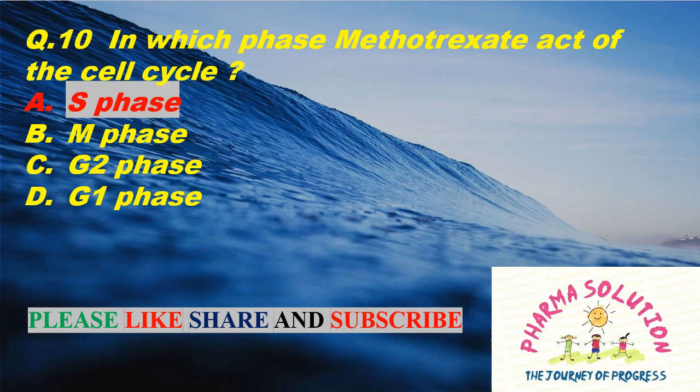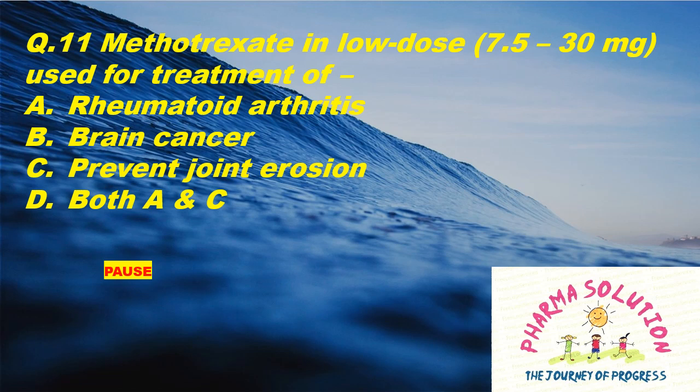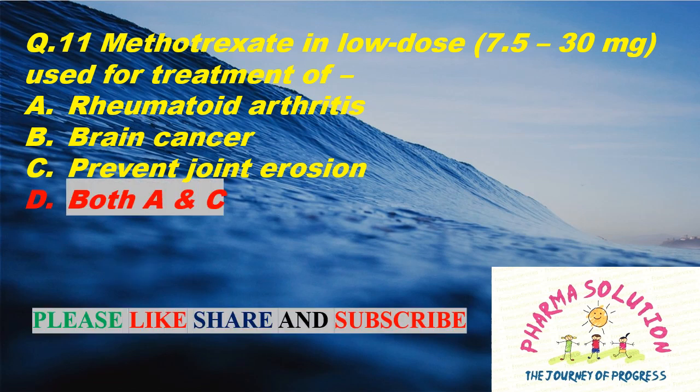Question 11. Methotrexate in low dose 7.5 to 30 mg used for treatment of option A rheumatoid arthritis, option B brain cancer, option C prevent joint erosion, and option D both A and C. And the right answer is option D both A and C.